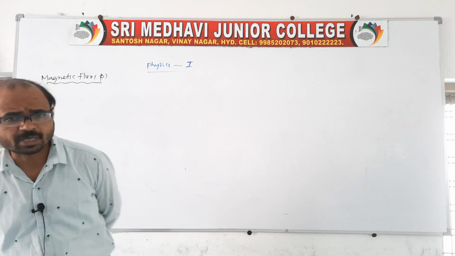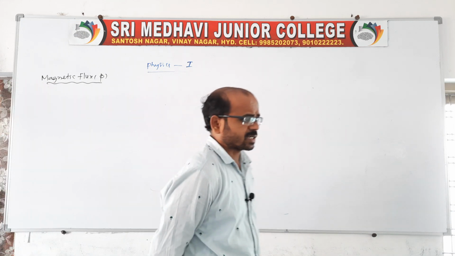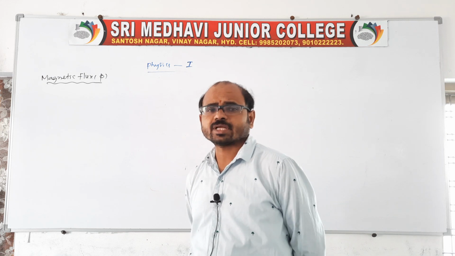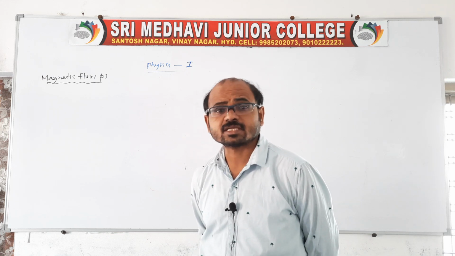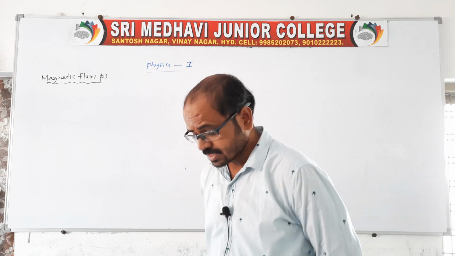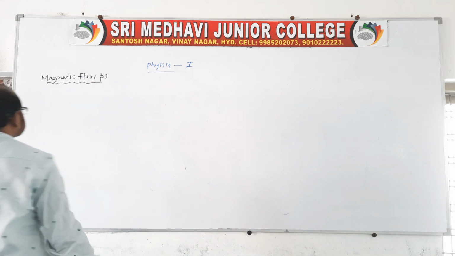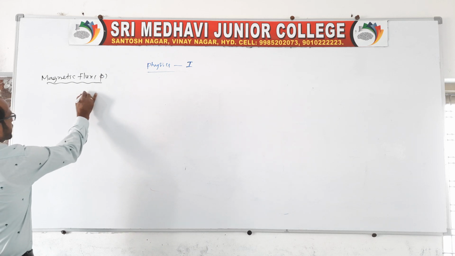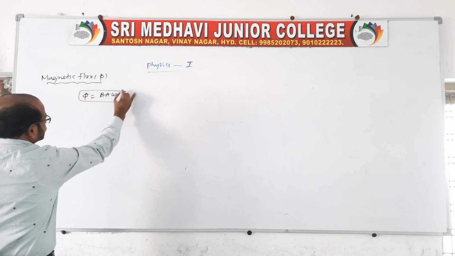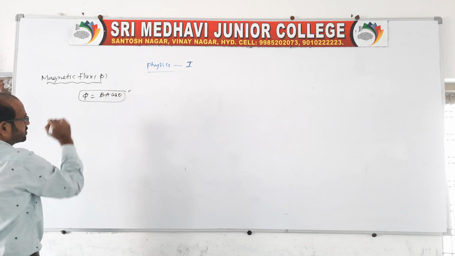Now I want to say something about magnetic flux. When there are field lines passing normal through an area, we call that the magnetic flux. Flux is equal to BA cos theta, already discussed in the previous class.